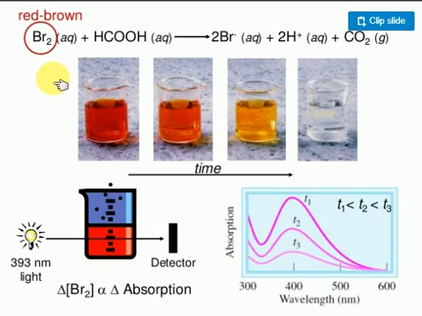Look at one experiment they have given. Bromine reacts with formic acid. They form bromide ion, H plus and carbon dioxide. Bromine has brown colored fumes. Initially they have taken the brown colored solution and placed it in sunlight. When a fixed amount of sunlight is passed, bromine undergoes a reduction process to become Br minus. When bromine becomes Br minus, the solution changes from red color to colorless.